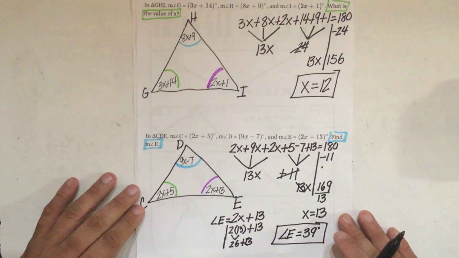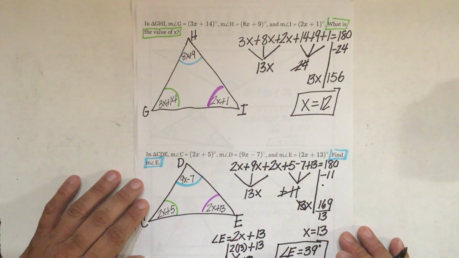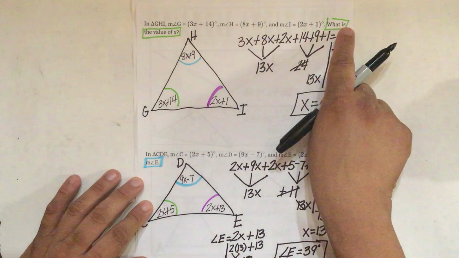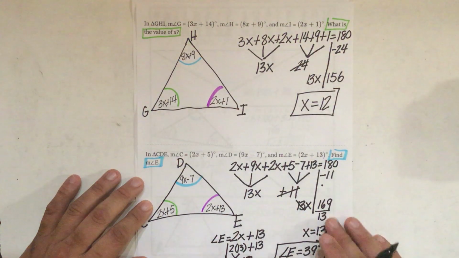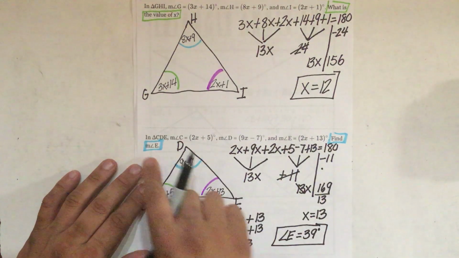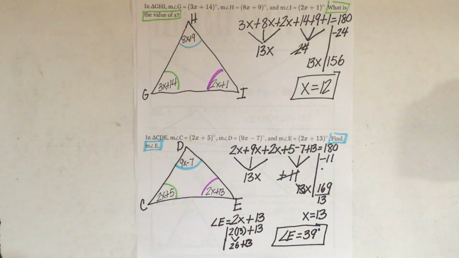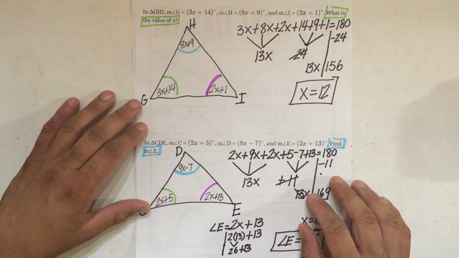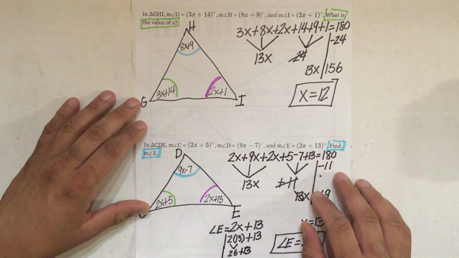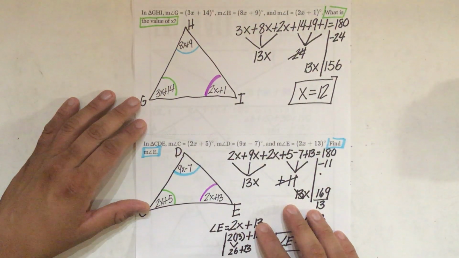So these are the 2 types of examples you're going to see on Delta Math. What is the value of x? And find angle E. Now again, I know this may seem complicated and there are several steps, but I promise if you follow these same exact steps every single time, you will find the solution, okay?